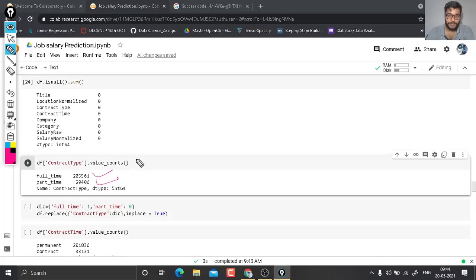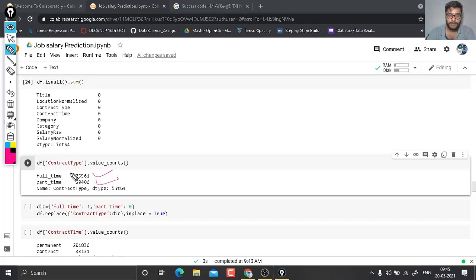The value_counts function is used to count the different values and their sums. If there are three values x, y, z, then it gives the total of x, total of y, and total of z. So here you see full time is around 2 crore 20 lakh, and part time is around 29,000. So here you see the two counts.